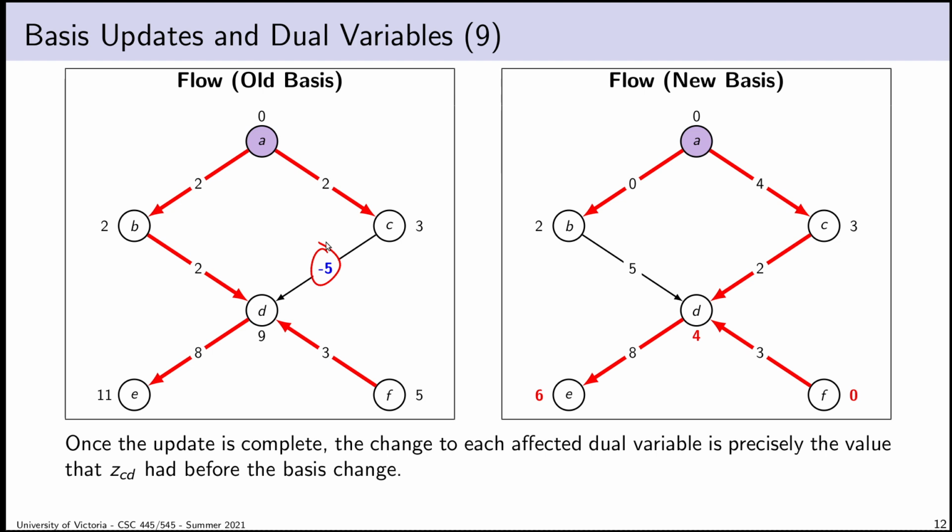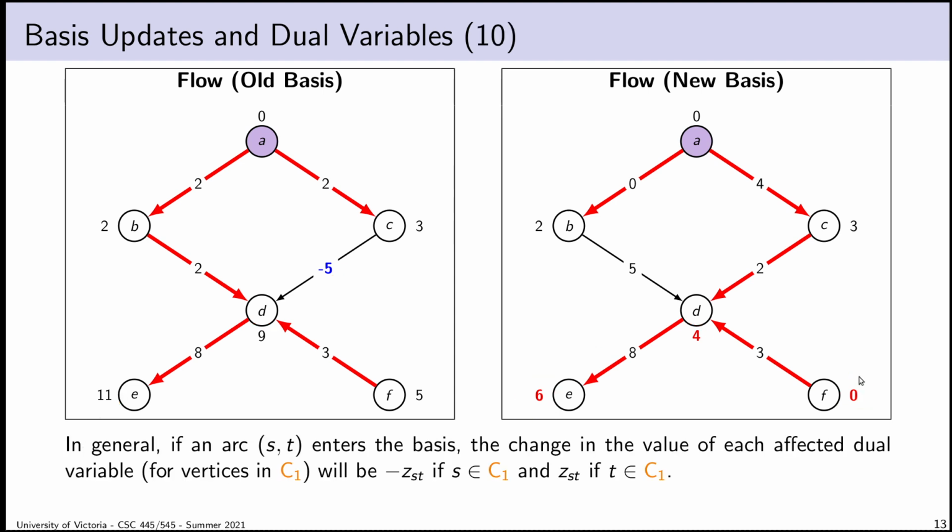Now, the way that I make the modification could depend on which direction the edge points. So there is one nuance we have to observe, which is that we could be working with a basis where the edge that we're adding or removing points in the other direction. In which case the modification would be the reverse, like it would be subtracting instead of adding. But the magnitude of the change is the same, so it's 5. So in this case, the entering edge points into C1, and therefore the adjustment that I make will be to add the old dual slack value to each of the dual optimization variables. So 9 plus -5 is 4, 11 plus -5 is 6, 5 plus -5 ends up being 0.